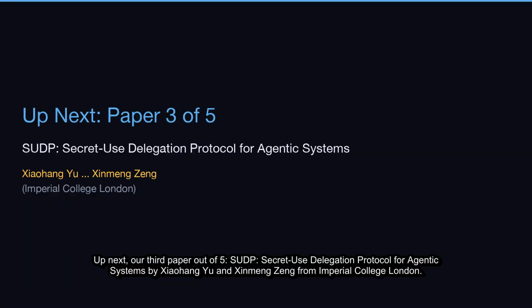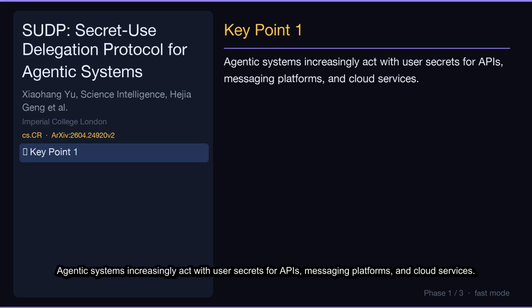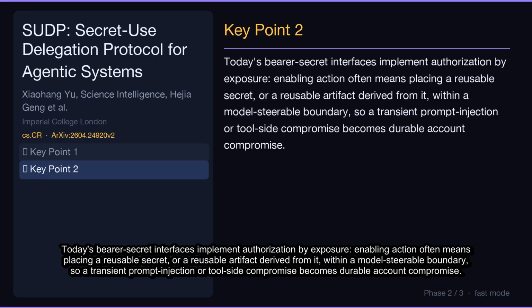Up next, our third paper out of 5, SUDP, Secret Use Delegation Protocol for Agentic Systems by Xiaoheng Yu and Ximing Zheng from Imperial College London. Let's break down its key contributions. Agentic systems increasingly act with user secrets for APIs, messaging platforms, and cloud services. Today's bearer secret interfaces implement authorization by exposure.